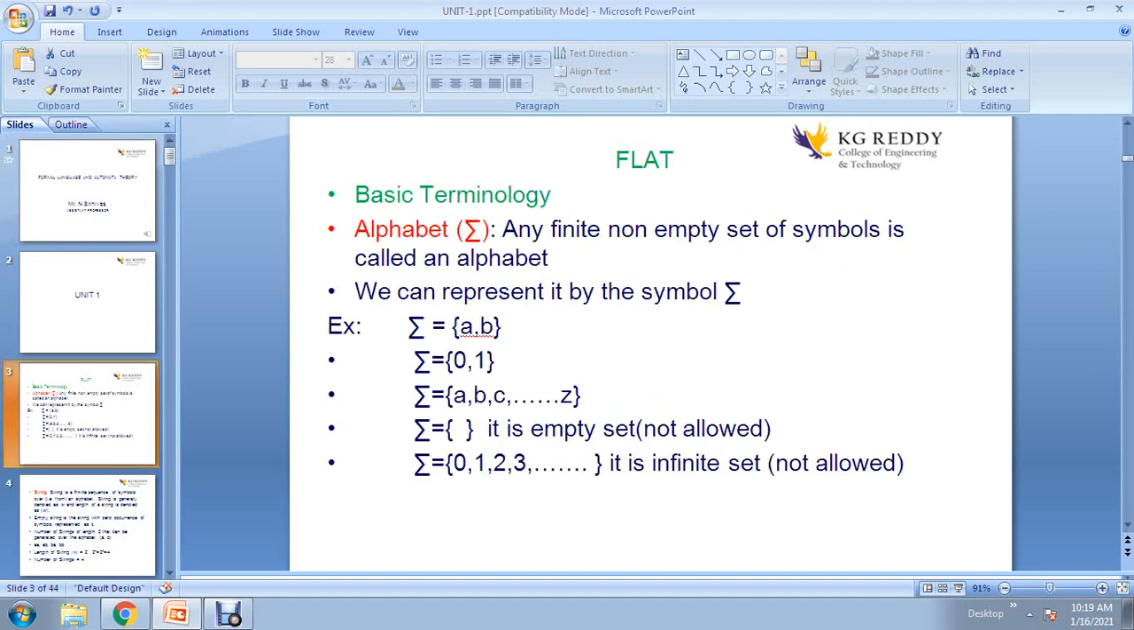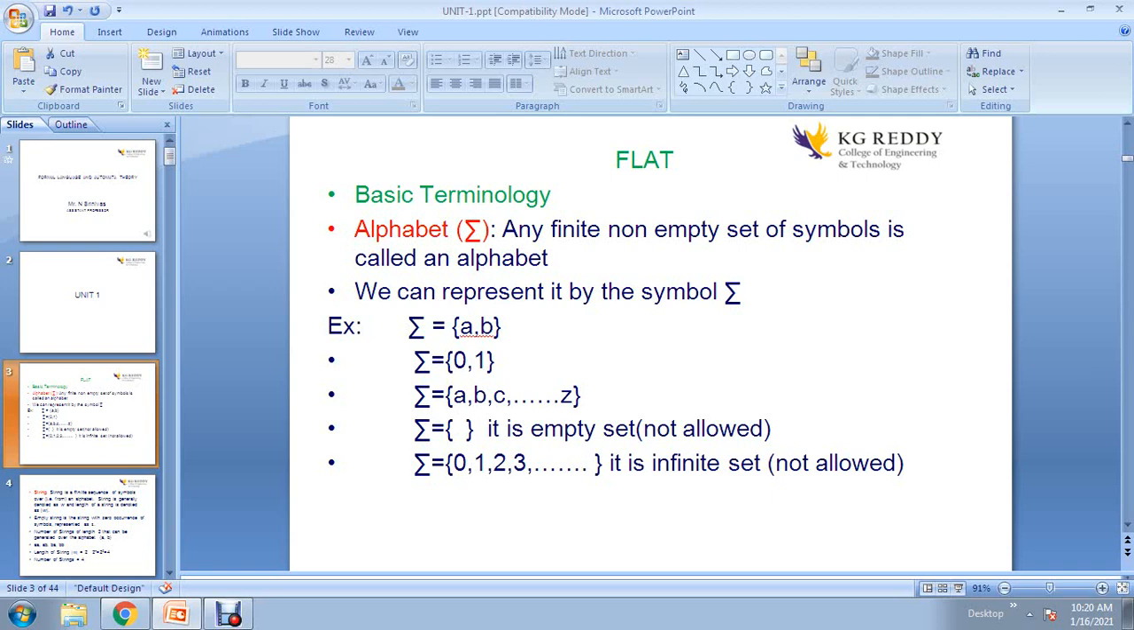So first one is an alphabet. What is an alphabet? A finite non-empty set of symbols is called an alphabet. So what is finite? Finite means it should contain a limited number of symbols, it should not be infinite. And non-empty means it should contain at least one symbol. So that is the basic definition: finite and non-empty set of symbols.